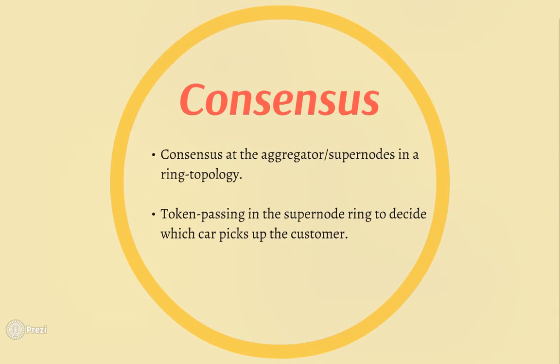We have consensus too. The consensus takes place at the aggregator or the supernodes in a ring-like topology. A token is passed around the supernode ring to decide which car picks up the customer. Once a decision has been made, the system notifies the customer about this and also orders the car to perform its action of driving the customer to its destination.